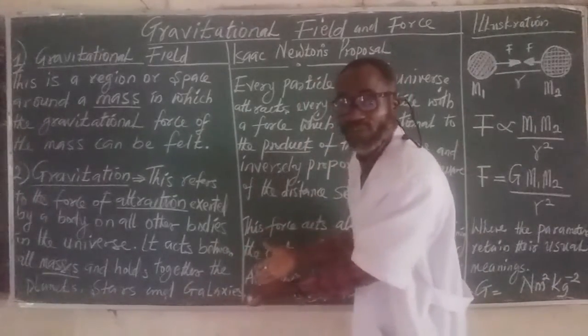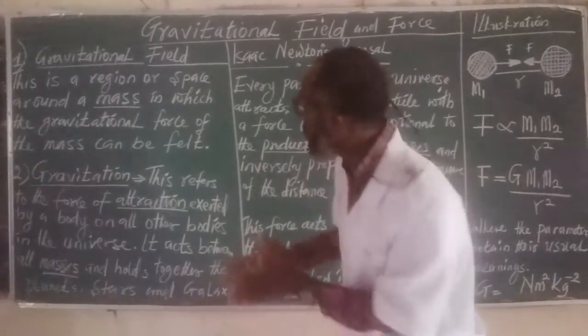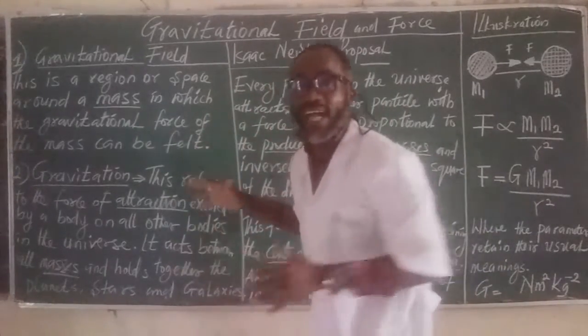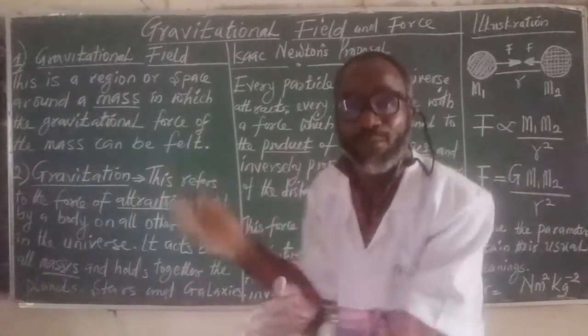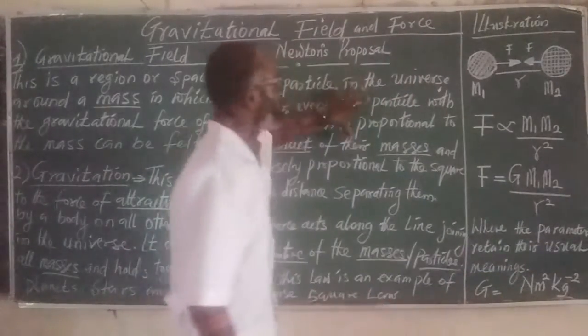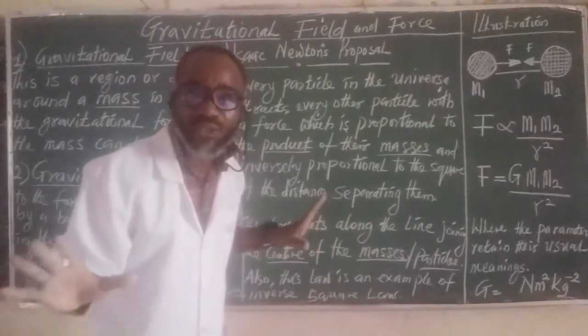So look at it. If we have understood this concept, let me tell you, it is actually this concept that Sir Isaac Newton leveraged on and then proposed this universal law. And what does it say? The universal law is very simple.